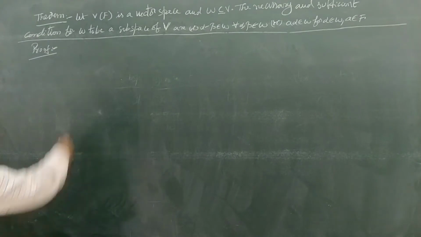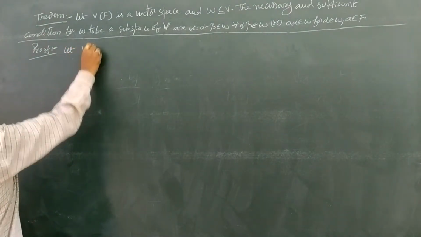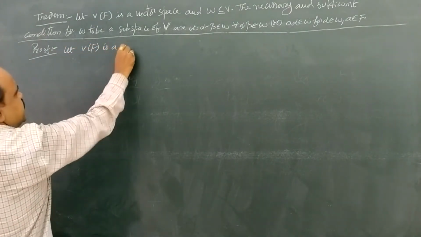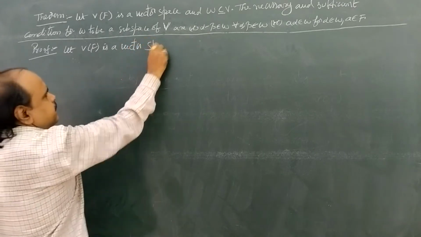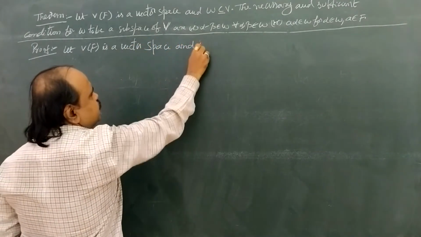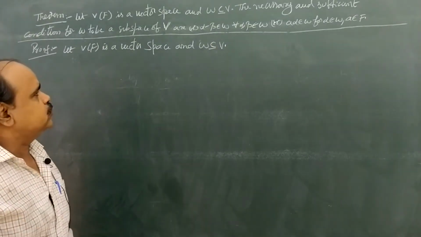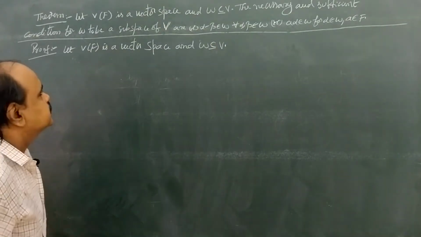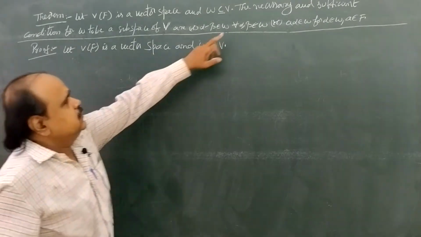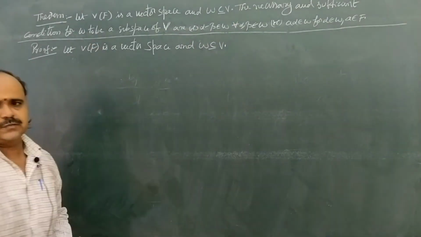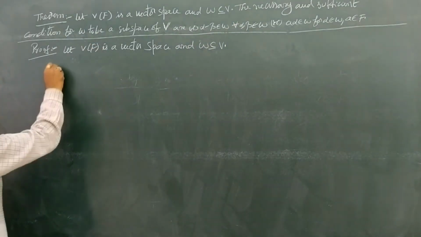Coming to the proof. Let V over F be a vector space and W a subset of capital V. Next, the necessary and sufficient conditions. Side heading: necessary condition.